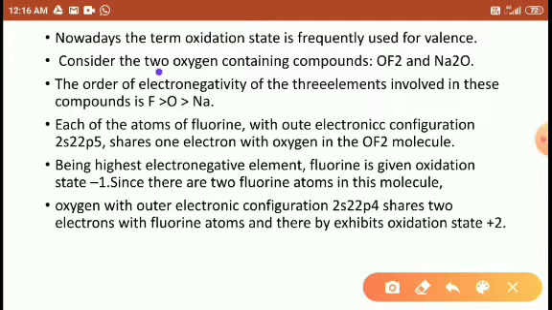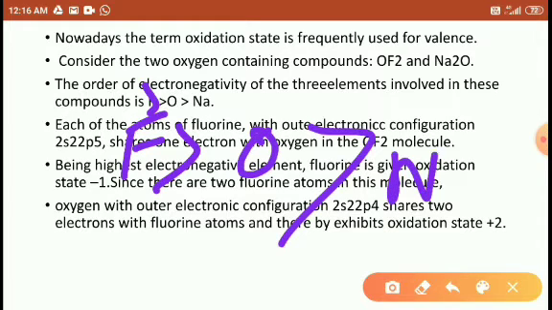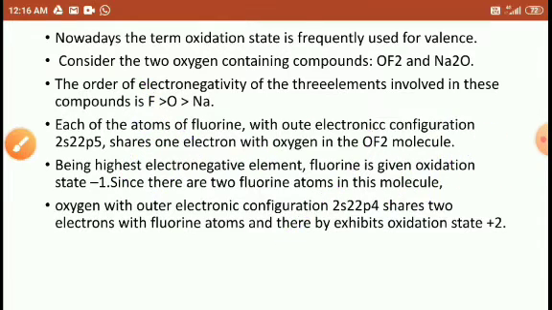Consider the two oxygen containing compounds, oxygen difluoride and sodium oxide. Look here. When we compare electronegativity, fluorine is more electronegative than oxygen, and oxygen is more electronegative than sodium. Right students?